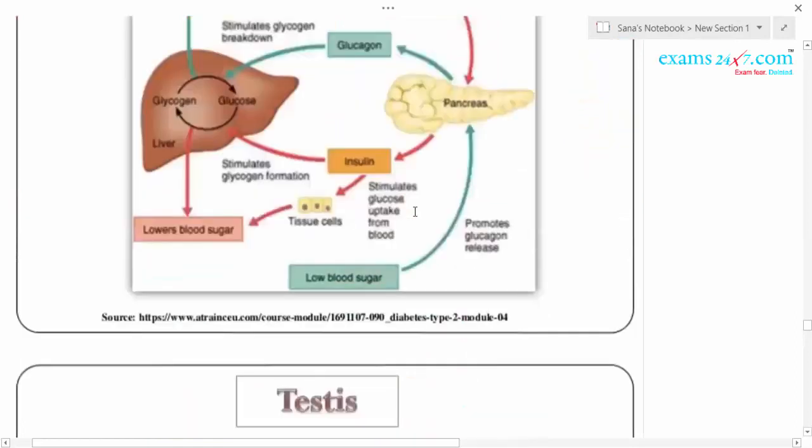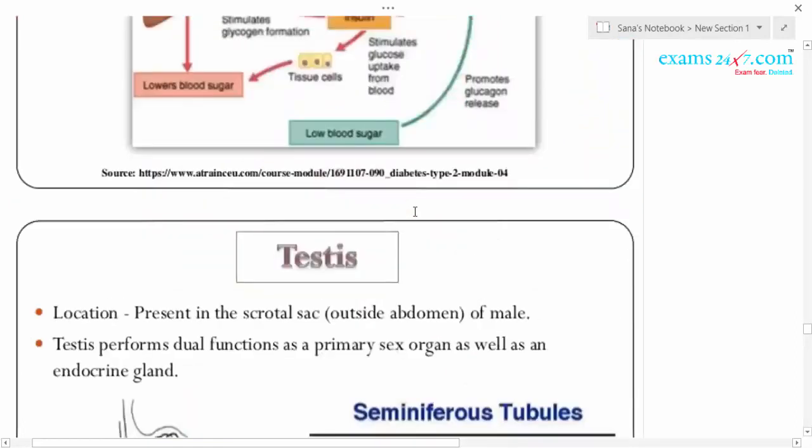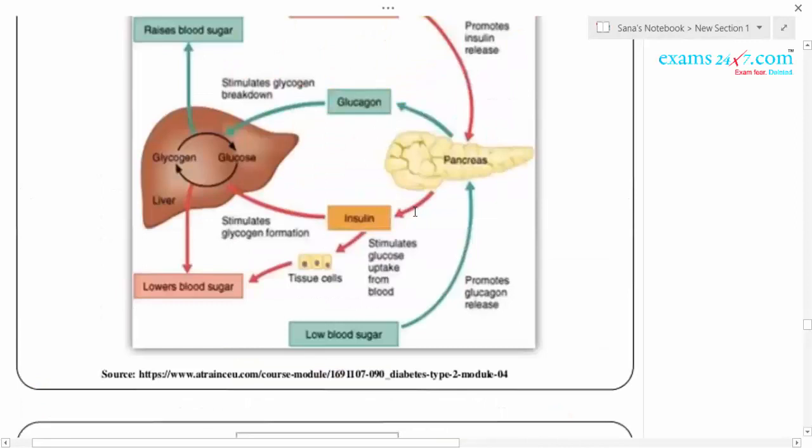Suppose there is a deficiency of insulin, which leads to an increase of glucose in the blood. This continuous increase in the glucose level in the blood leads to the disease called diabetes mellitus, a very common disease in India.